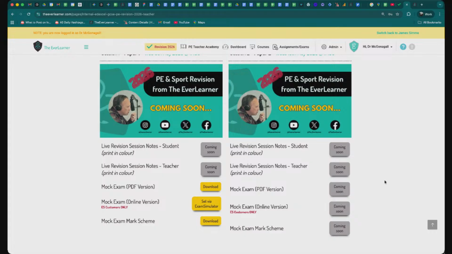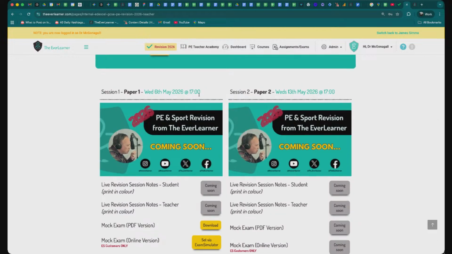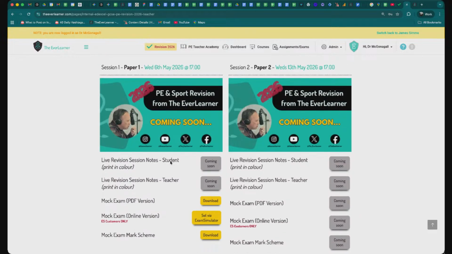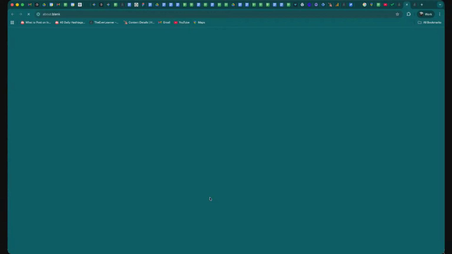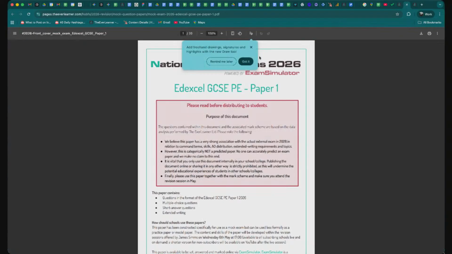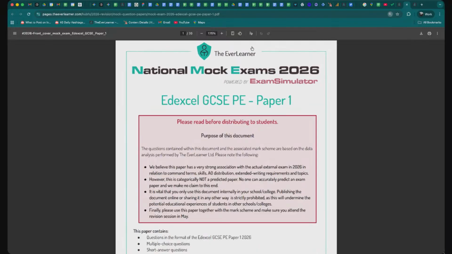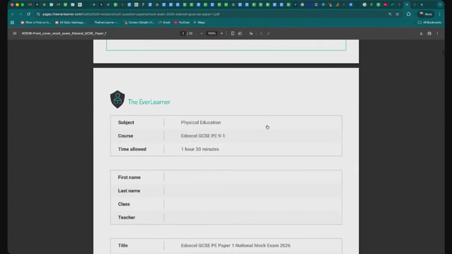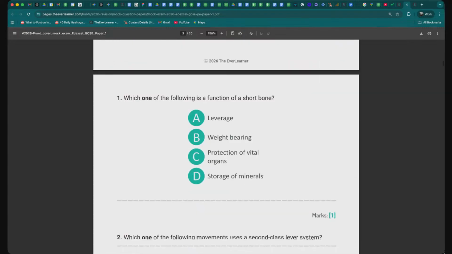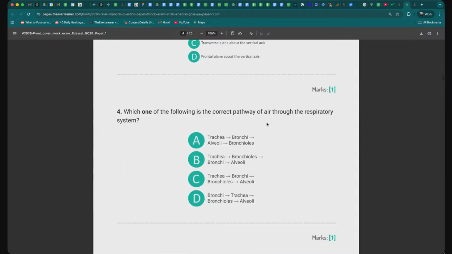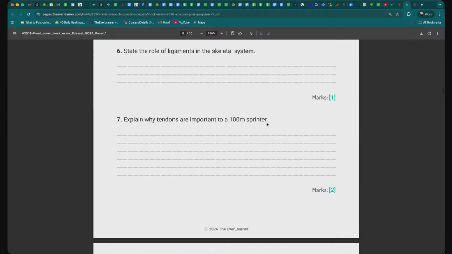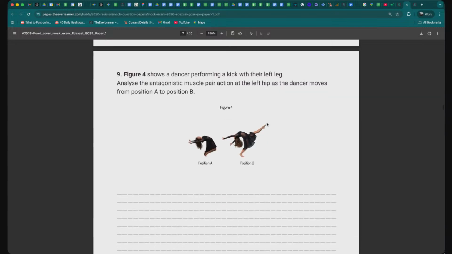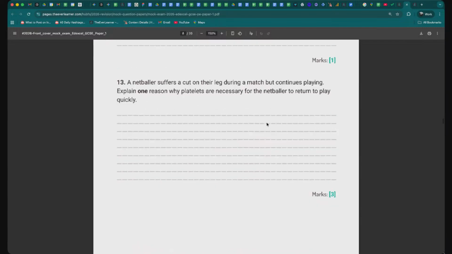So what does that mean? That means that we've got a show on the 6th of May at 5 o'clock, and the notes are going to be delivered to this page as well in due course. We deliver those round about March, April time. But for the mock exam, you're able to download this national mock exam. I won't go into too much detail about what's on the paper here, but basically what you've got is a full national mock exam for your paper 1 for Edexcel GCSE PE, and you can use that as a brilliant preparatory experience for your students who are preparing for the 2026 papers.